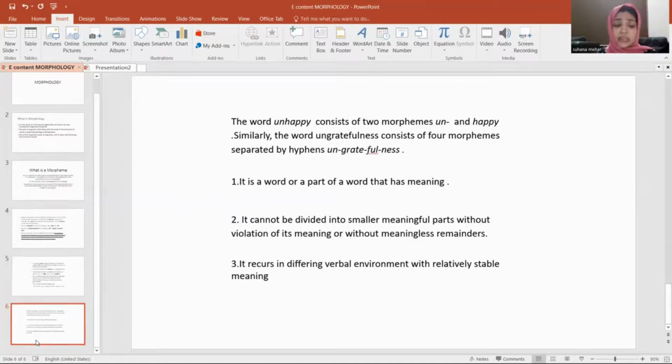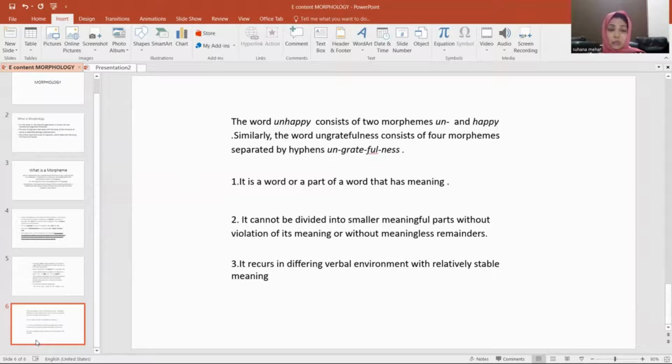And we are moving to the last slide. The word unhappy consists of two morphemes. Which are those morphemes? Un and happy. Similarly, the word ungratefulness consists of four morphemes, and you can see them here separated by hyphens.